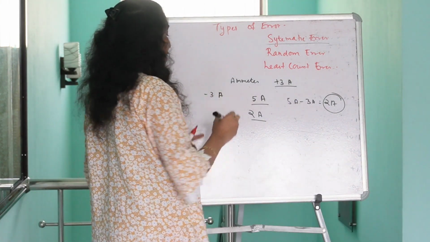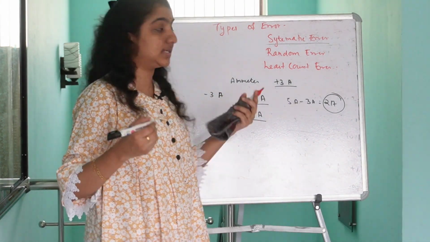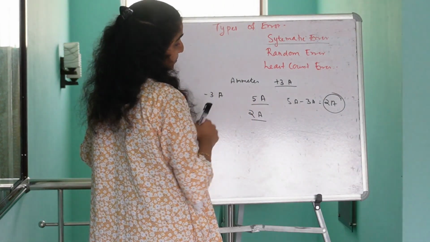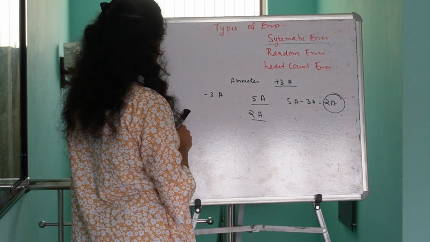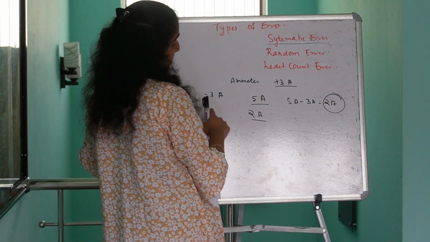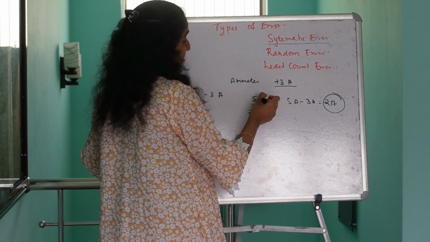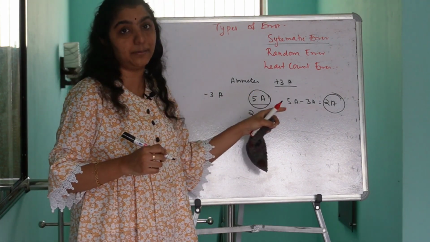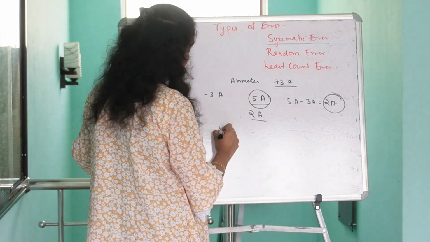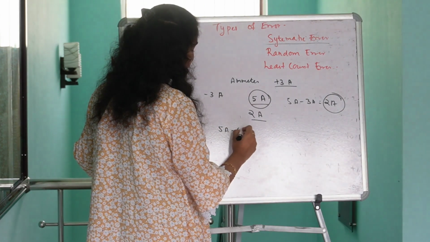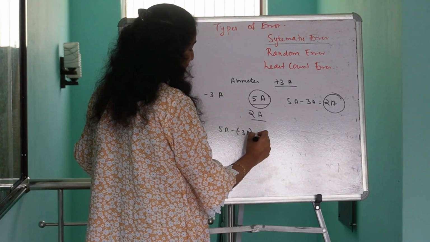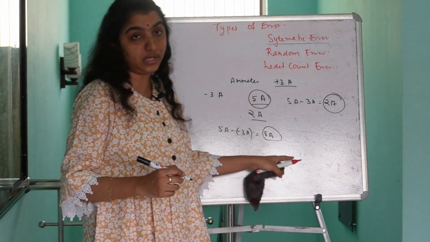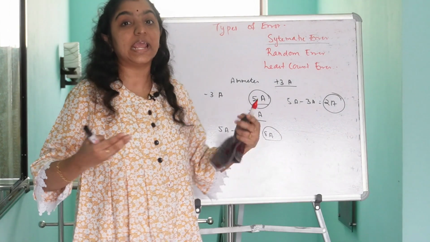Suppose I got minus 3 ampere instead. What is the actual current flow measurement if I get the value as 5 ampere? The actual value is 5 ampere minus of minus 3 ampere, so we will get 8 ampere. The actual current flow value is 8 ampere.